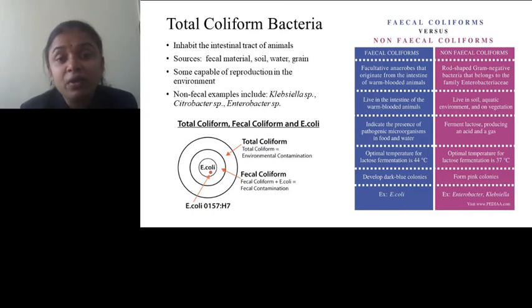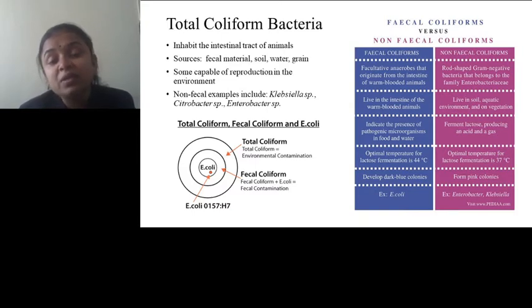The source of fecal coliform is fecal material, and the non-fecal coliforms may be present in soil, water, grain and other vegetation. Some coliforms are capable of reproduction in the environment. They are mainly non-fecal coliforms. Examples of non-fecal coliforms include Klebsiella, Citrobacter and Enterobacter.